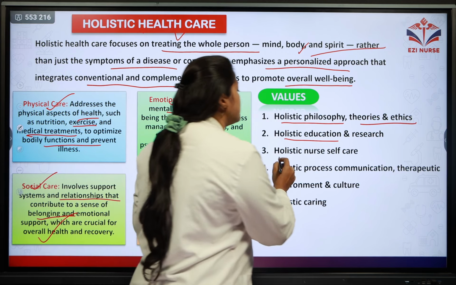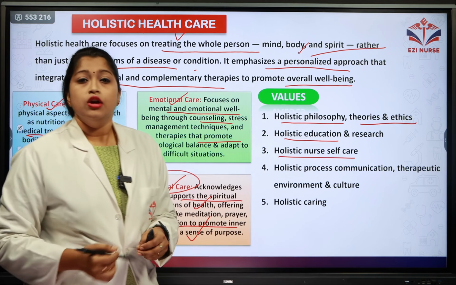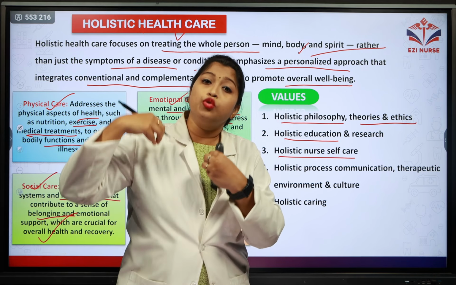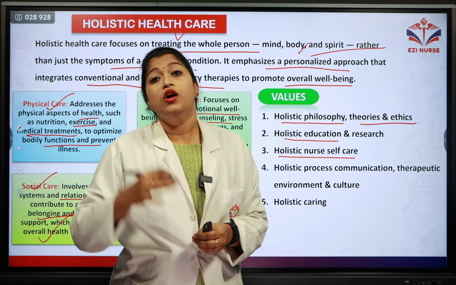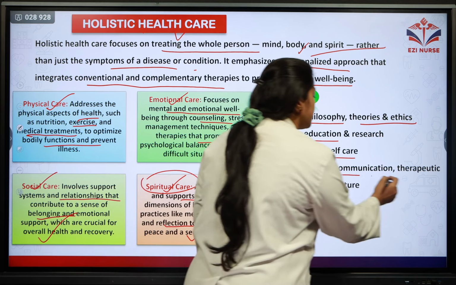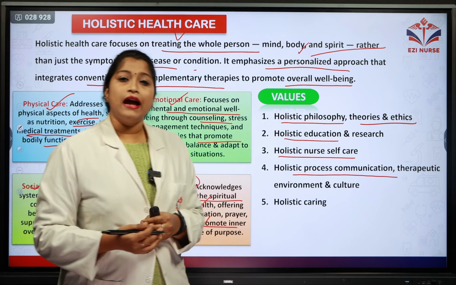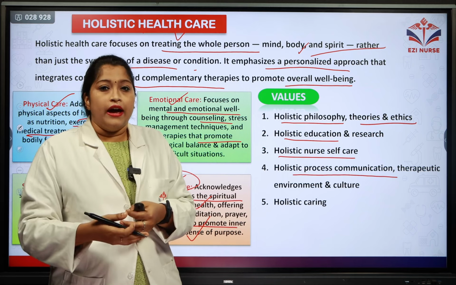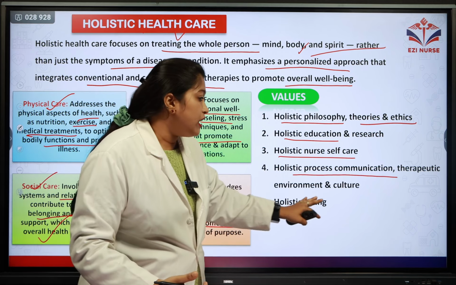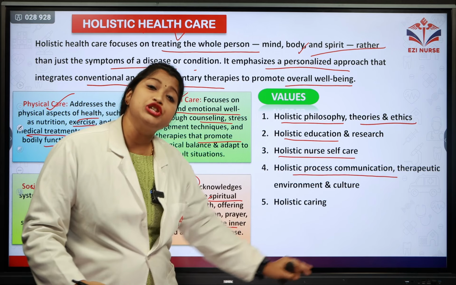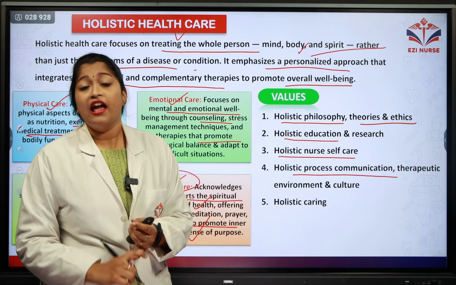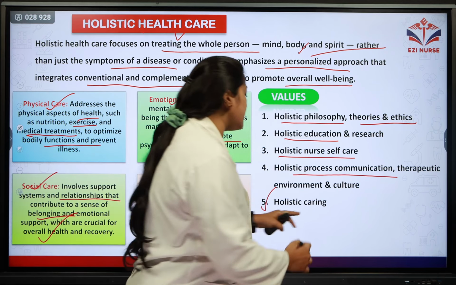And the next value is holistic nurse self-care. It's not just that the holistic nurse is giving care to others. She has to do her own self-care as well when she is treating the patients. And the next value is holistic process of communication. You can't just give the care numbly. You need to communicate with the patients and their family members, and a therapeutic environment should be built. Their culture also we need to respect when we are giving the care. And the final value is holistic caring.